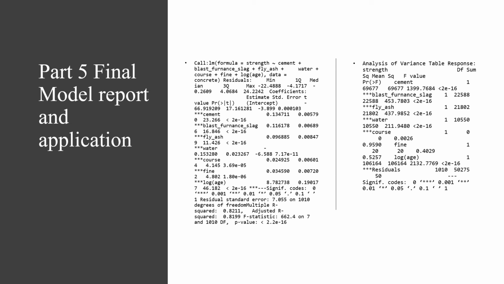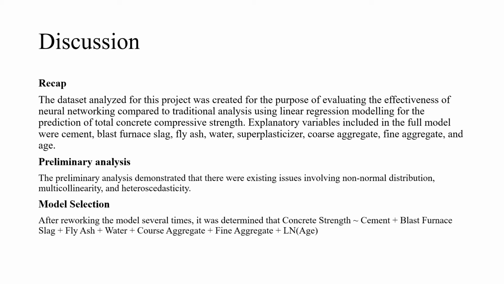The next few slides contain a general summary and evaluation of our model and results. It is important to note that the dataset analyzed was created specifically to evaluate the effectiveness of artificial neural networks at predicting concrete strength. Our initial assessment of our explanatory and response variables showed that there were issues with distribution, collinearity, and non-constant variance.